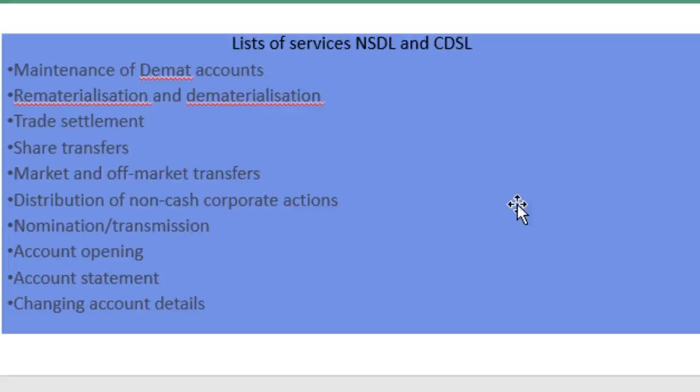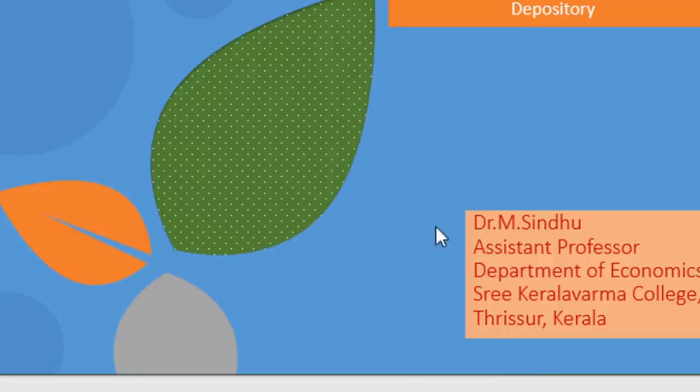The list of services by NSDL and CDSL are given here: maintenance of demat account, rematerialization, dematerialization, trade settlement, share transfer, market and off-market transfer, distribution of non-cash corporate actions, nomination or transmission, account opening, account statement, and changing account details. This is the list of services by NSDL and CDSL. So, we have discussed depositories and various depository services in India, NSDL and CDSL.